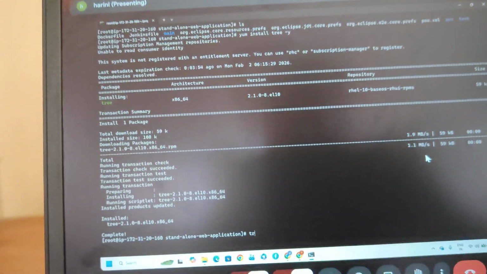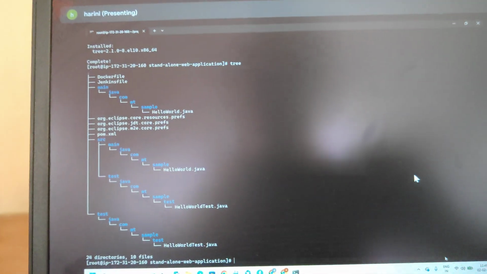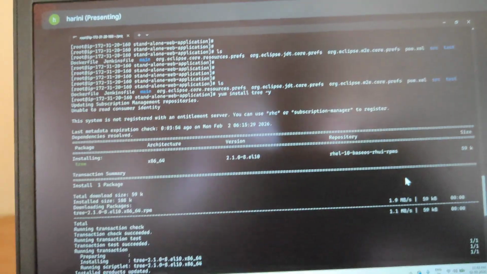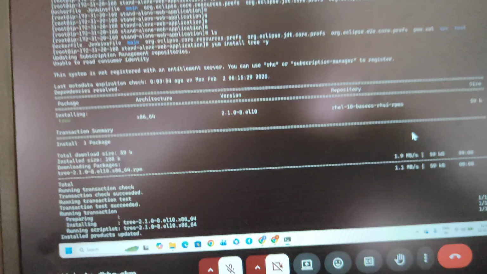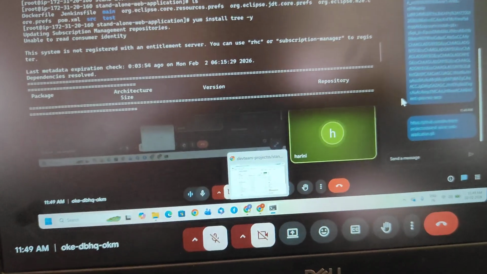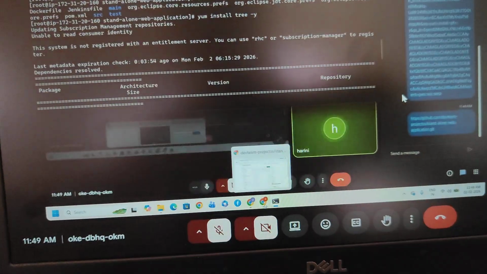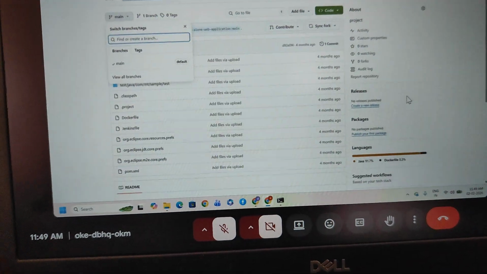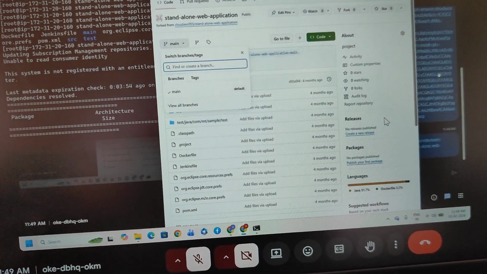You can give the tree command and observe the architecture. Whatever is inside the code, the complete configuration is also available. This is the code, right?